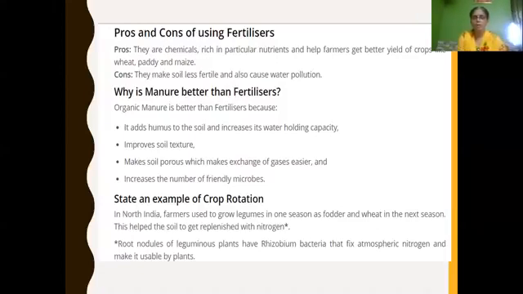Then what is crop rotation? After cultivation of one main crop, farmers cultivate a leguminous plant, so that in the next season, because of this leguminous plant, the soil gets replenished with nitrogen. Why? The root nodules of leguminous plants have rhizobium bacteria, which take atmospheric nitrogen, and plants can utilize that nitrogen for their growth.